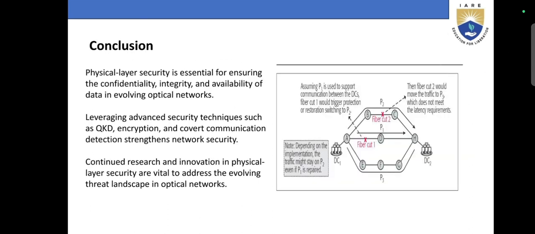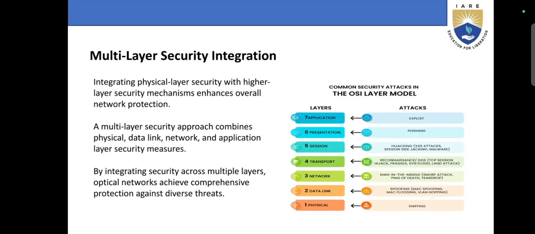Next, conclusion: physical layer security. The attacks are: 7 application exploits, 6 presentation phishing, 5 session hijacking and sidejacking, malware; 4 transport: TCP session hijack, SYN flood, land attack; 3 network: man in the middle, smurf attack, ping of death, teardrop; 2 data link: ARP spoofing, MAC spoofing, VLAN hopping; 1 physical: sniffing.